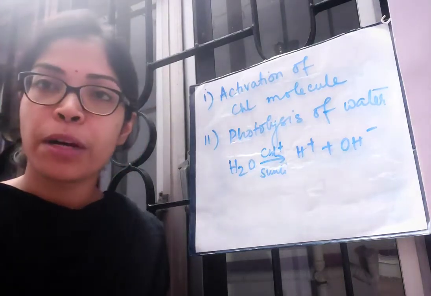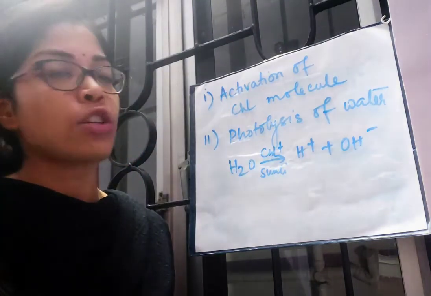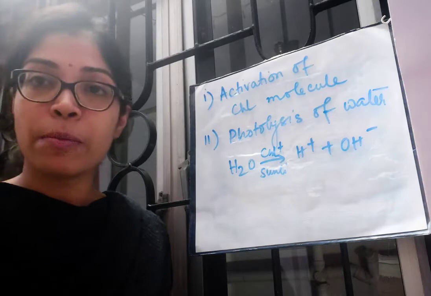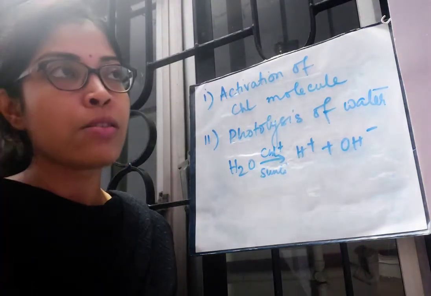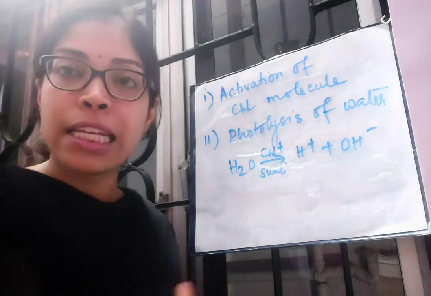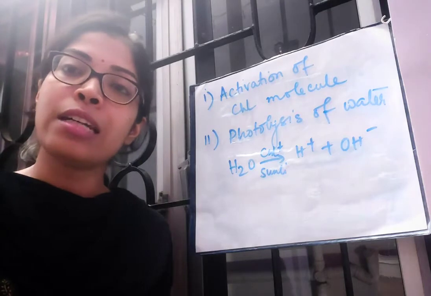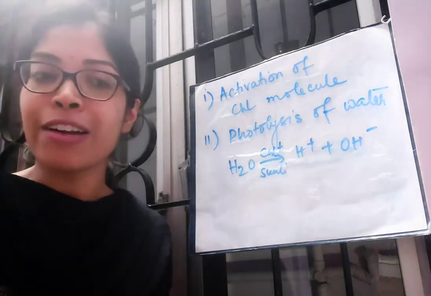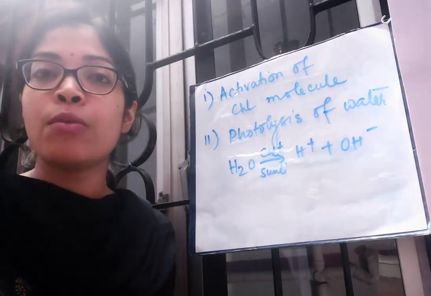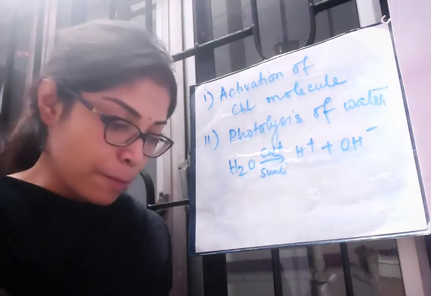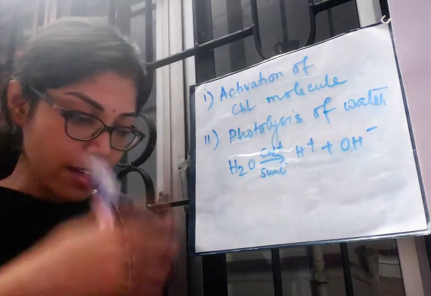This is the continuation part of the chapter photosynthesis. In my previous video, I started talking about the mechanism of photosynthesis. I told you that the whole process of photosynthesis is divided into two phases, the light phase or the light dependent phase and the dark phase or the light independent phase. That means for the dark phase, light is not required, but for the light phase, without light, this phase will not take place. Okay, so I started with the light dependent phase or the light phase.